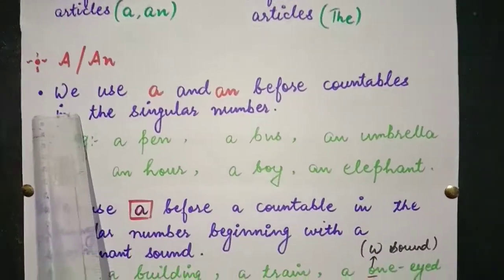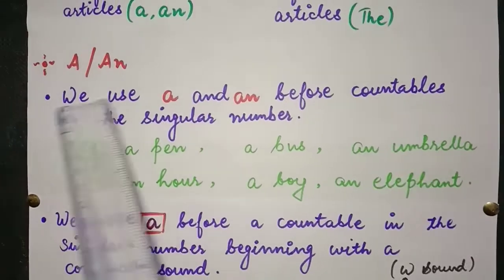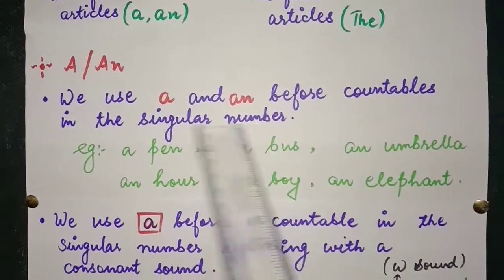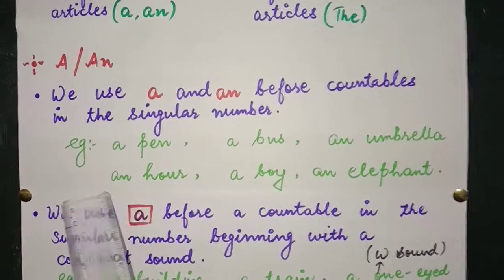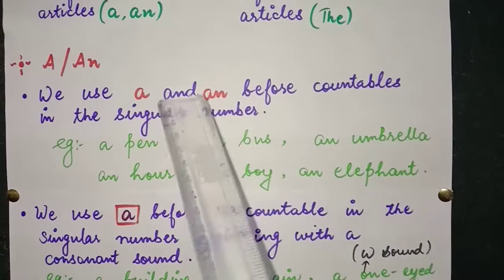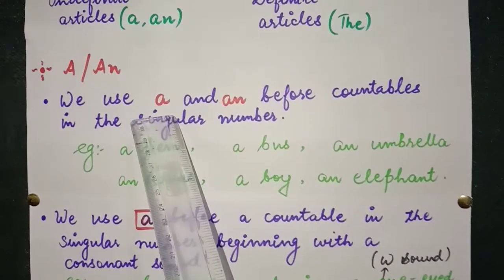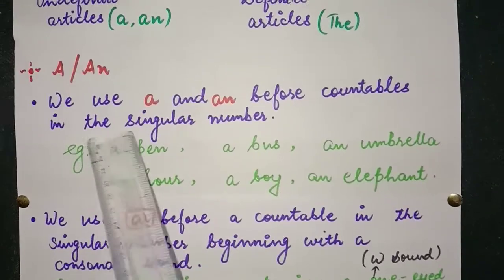Where do we use a and an? We use a and an before countables in the singular number. See, a pen, a bus, an umbrella, an hour, a boy, an elephant, with countables and in singular number. So two things you have to keep in mind, that it should be countable as well as singular in number.